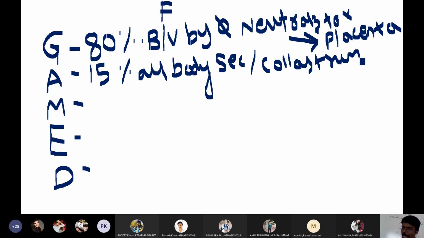So these are the functions of IgA antibodies. Then let us see about IgM antibodies. IgM antibodies are around 10% of total antibodies in our body. So their percentage is 10%.